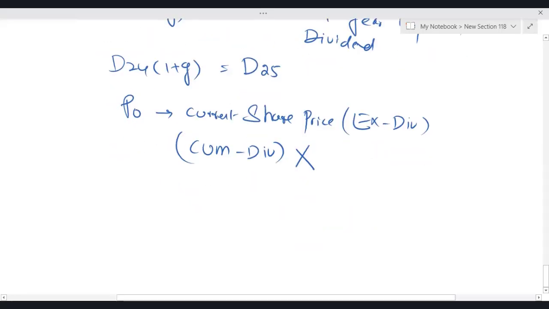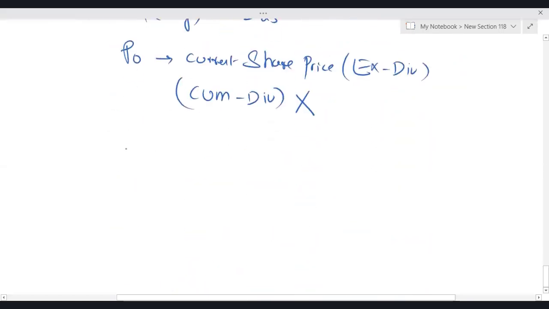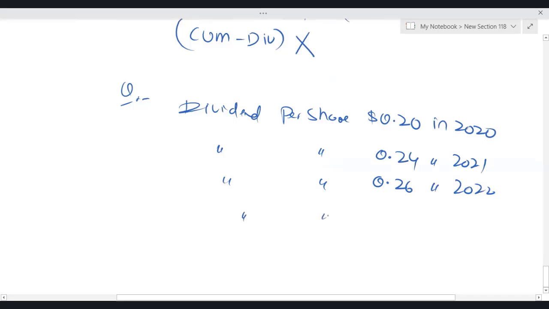Now, for this dividend valuation model, if the examiner gives you information like this: assuming dividend per share is 0.20 in 2020, 0.24 in 2021, then we have 0.26 in 2022, 0.27 in 2023, and 0.28 in 2024.